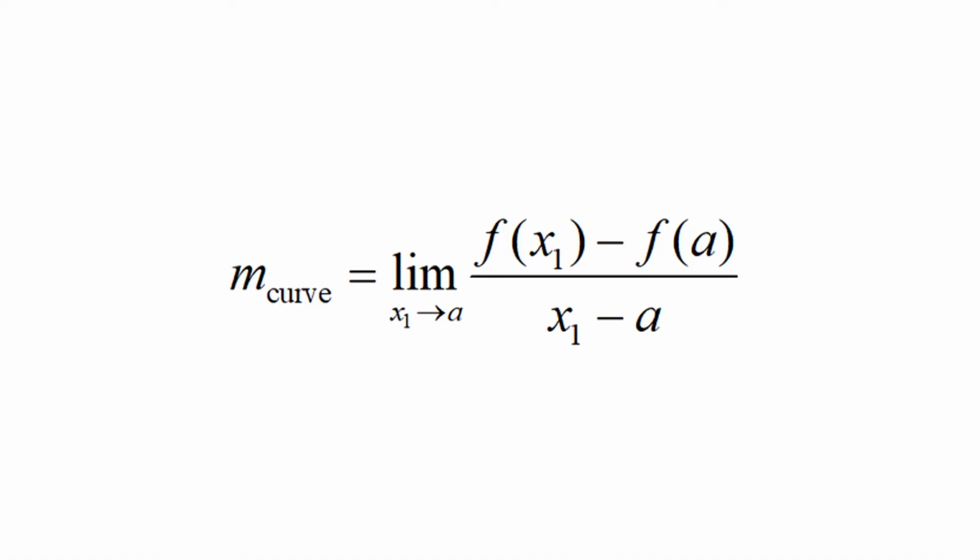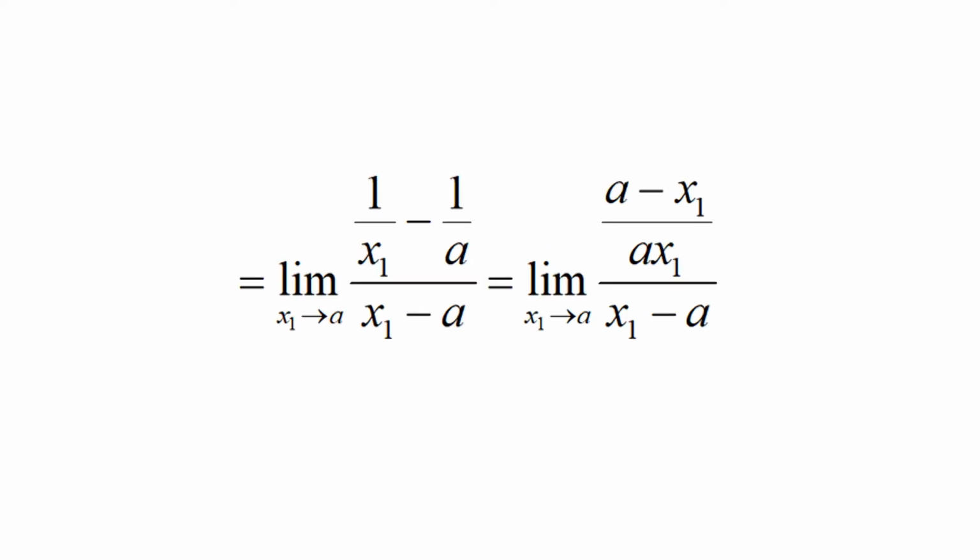As another example, we find the slope of the curve y equal to 1 upon x at x equal to a, as follows with x naught equal to a. m of the curve equals limit of f of x1 minus f of a upon x1 minus a as x1 approaches a, which is equal to limit of 1 upon x1 minus 1 upon a upon x1 minus a as